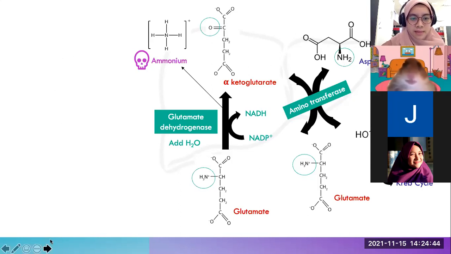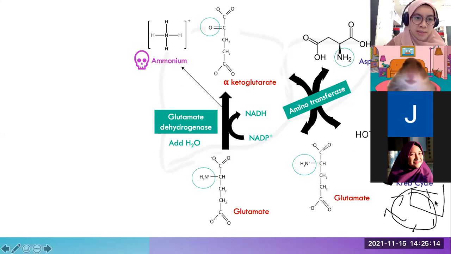Miss, can you repeat the one that enhanced the Krebs cycle? Okay. If you can see, aspartate is being converted into oxaloacetate because it has reacted with alpha ketoglutarate. This oxaloacetate is actually one of the intermediates of the Krebs cycle. So remember the Krebs cycle like this. There are a lot of intermediates within the Krebs cycle, and oxaloacetate is one of them.